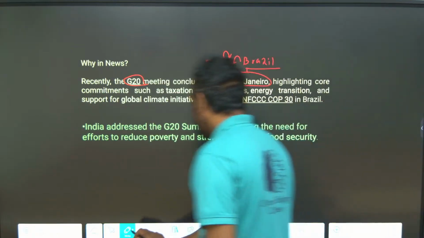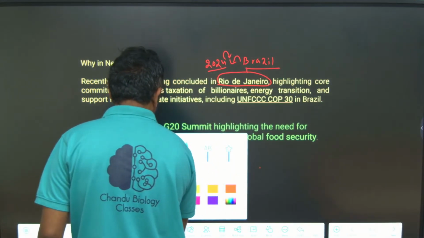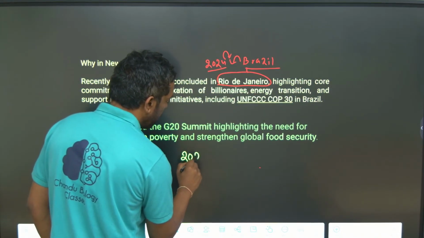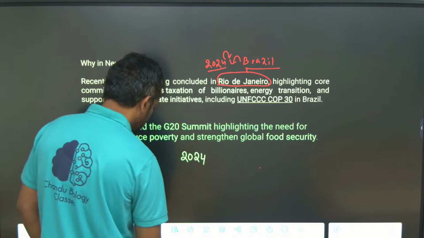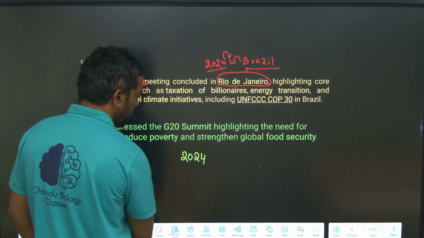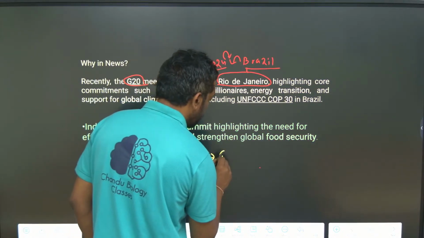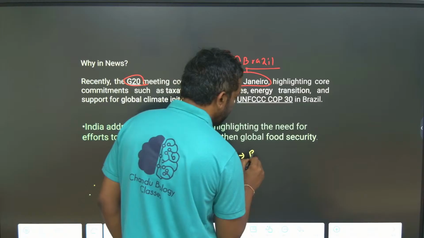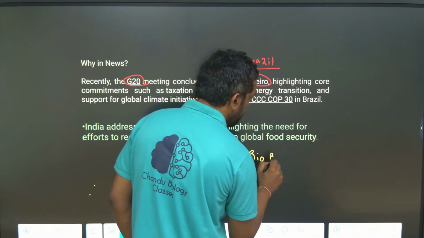This is the most important, guys. 2024 G20 in Rio, Brazil.